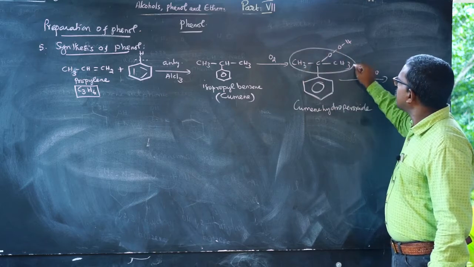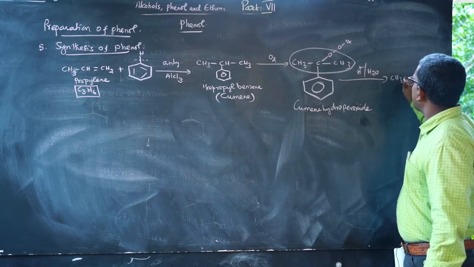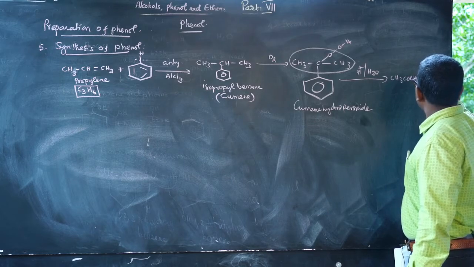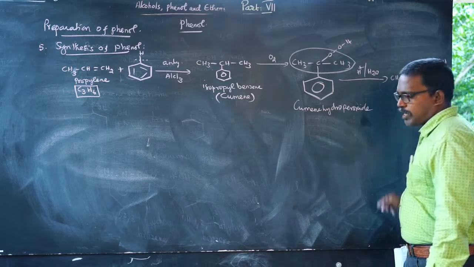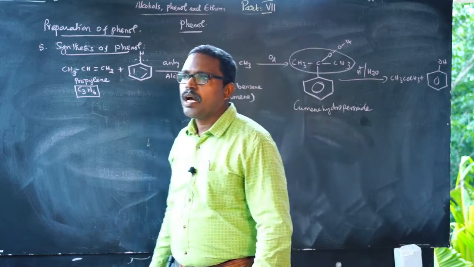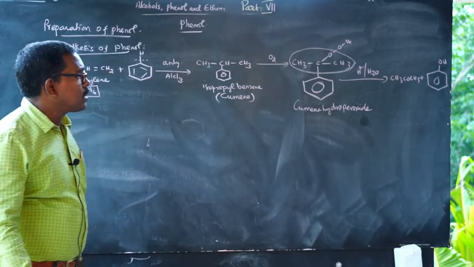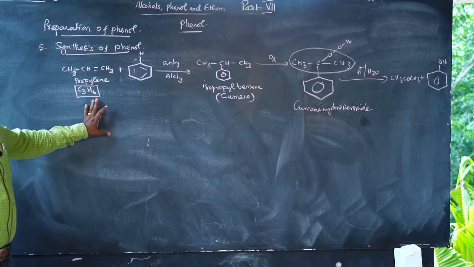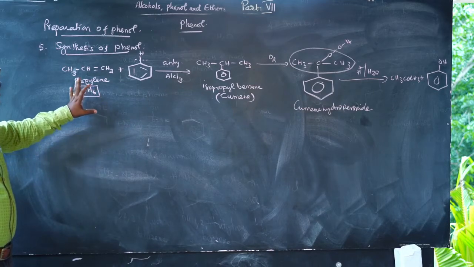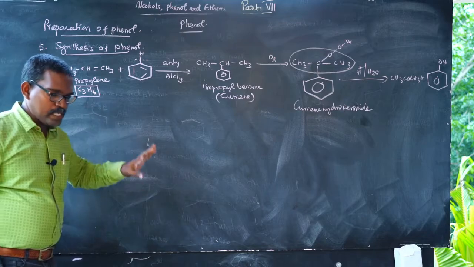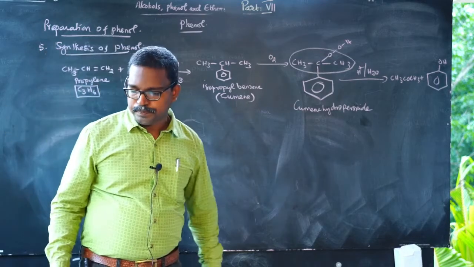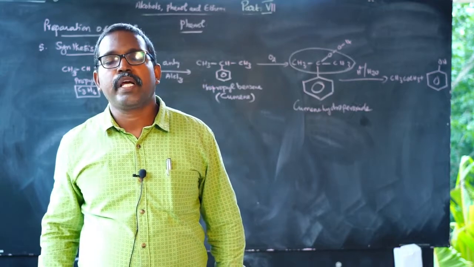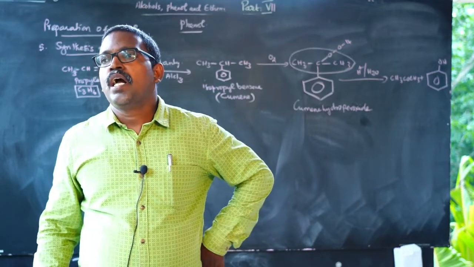Here acetone is eliminated, and finally it gives phenol. This is the important method for synthesizing phenol, and the large scale preparation of phenol is by this method. So these are about the preparation of phenols.